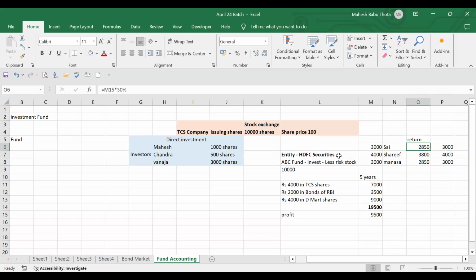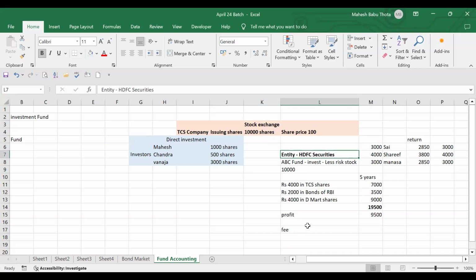All good. What about this HDFC Securities? Why do they have to do all these things? Are they running a charity? No, it is on a commission basis. They will also charge some fees, right? Definitely they will charge some fees. They will say, I'm giving this much profit, and I'm also managing this much capital for 5 years, so pay me fees. HDFC Securities will charge certain fees.